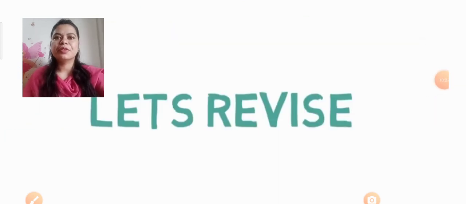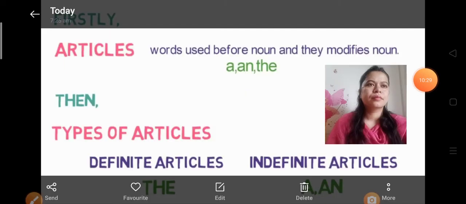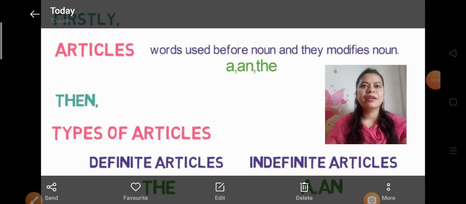Now let's revise what we learned today. Today we learned what articles are. We came to know that articles are used before nouns and they modify nouns. Which are the articles? A, an, and the. Then we came to know the types of article. We categorized the articles in two types, definite articles and indefinite articles. Which one is the definite article? The is the definite article, and a and an are the indefinite articles.